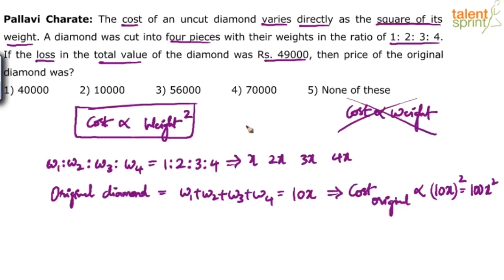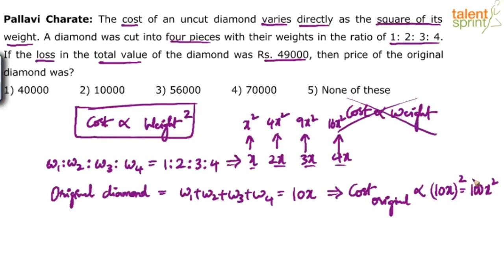Their cost will be proportional to x squared, 4x squared, 9x squared, and 16x squared. You understand? These are the weights, so their cost will be proportional to the square of the weights: x squared, 2x whole square, which is 4x squared, 3x whole square, which is 9x squared, 4x whole square, which is 16x squared. And the original weight is 10x, so the cost of the original diamond will be 10x whole square, which is 100x squared.